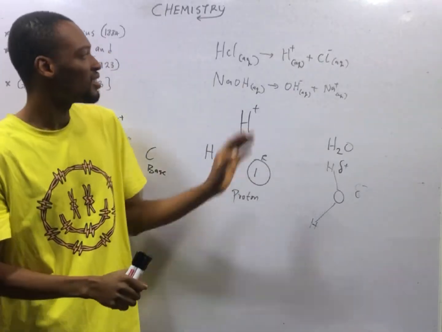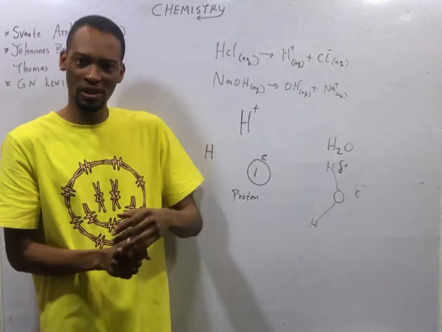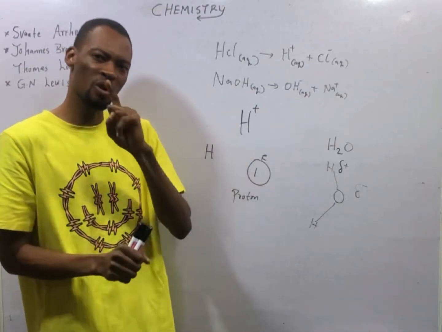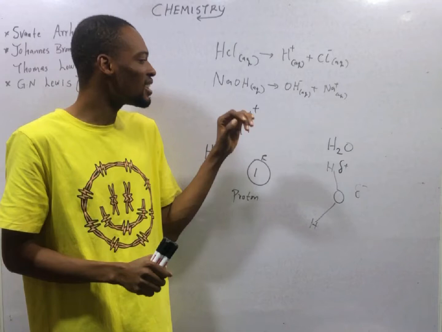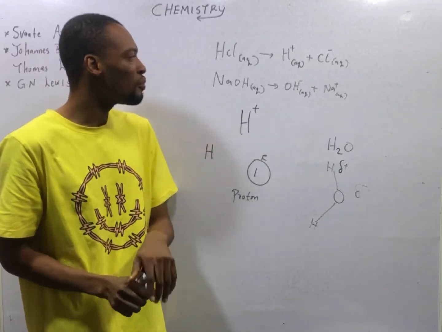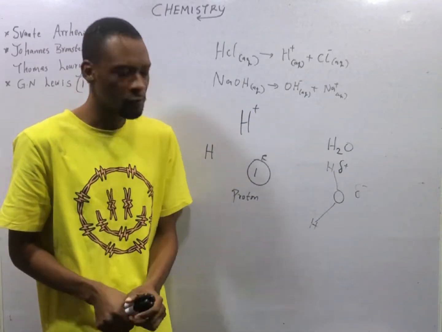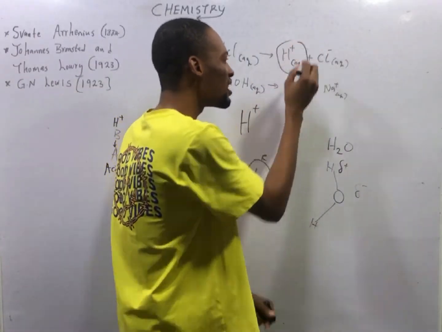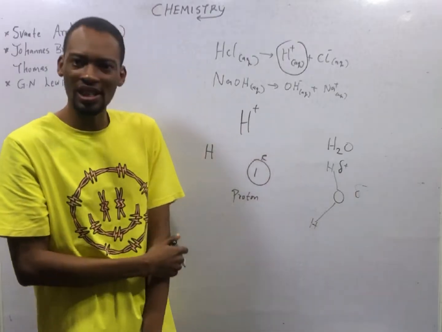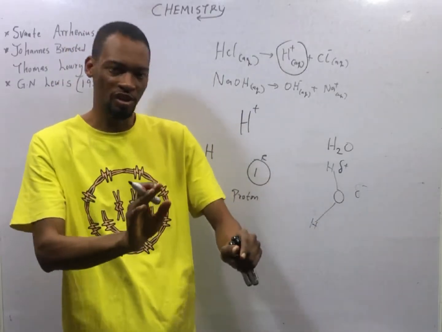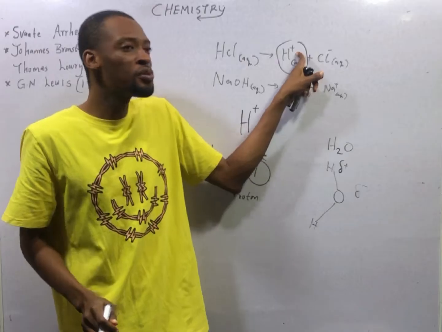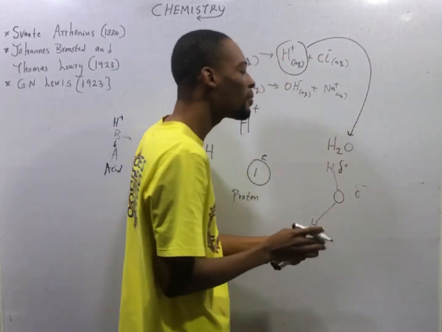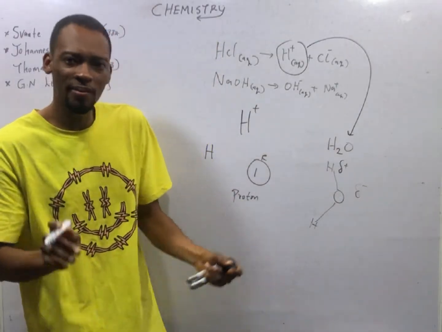Therefore, an acid is a substance which, when dissolved in water, produces hydrogen ion as the only positive ion, according to Arrhenius, and a base is any substance which, when dissolved in water, produces hydroxide ion. Now look at something else. Hydrogen ion does not exist in water or in solution. The hydrogen ion produced will react with water to form H3O+, hydronium ion.